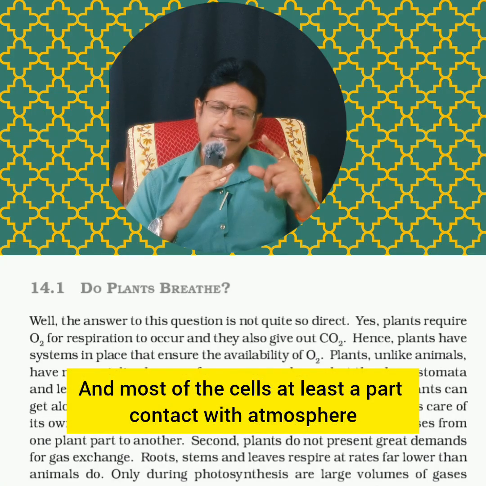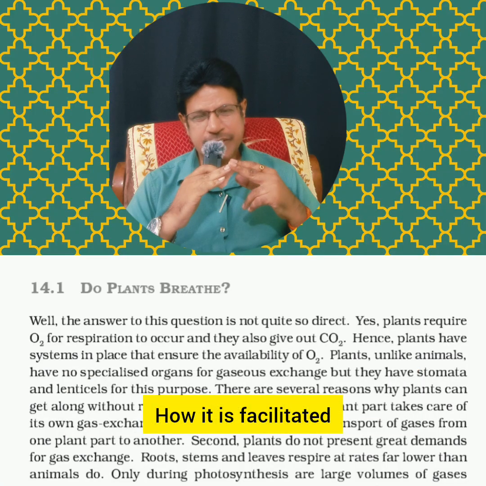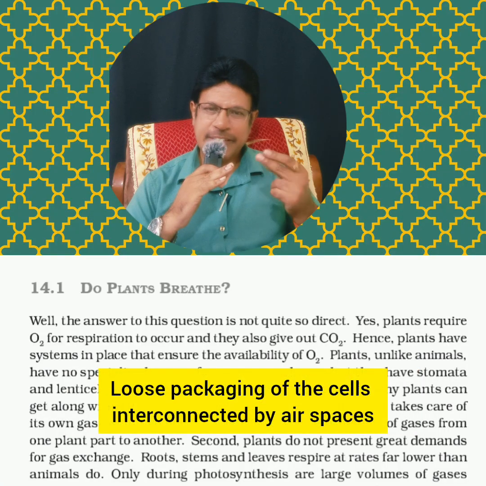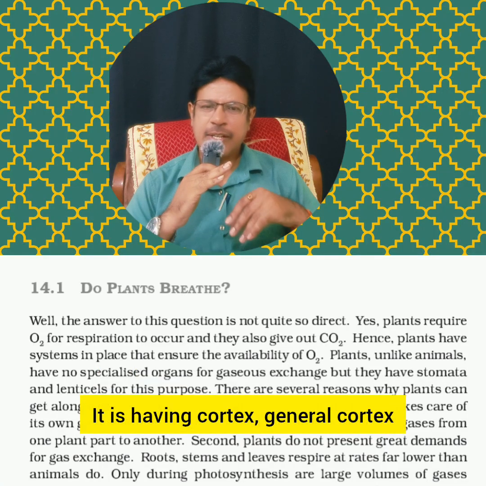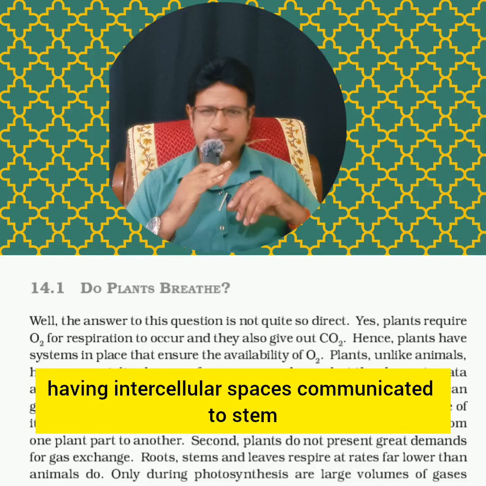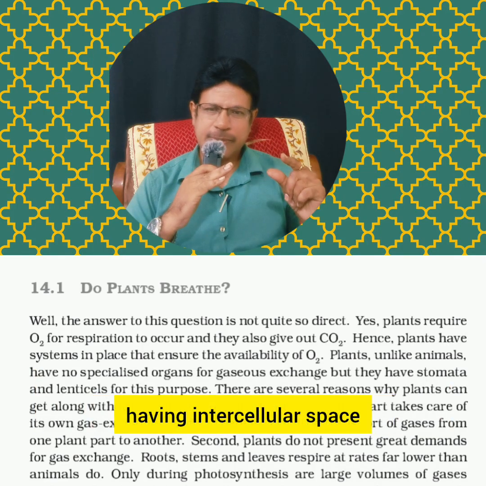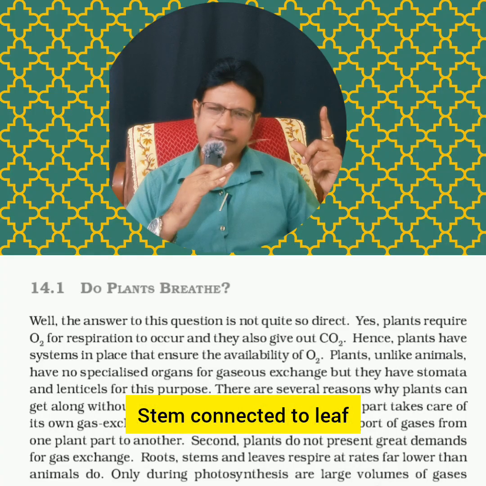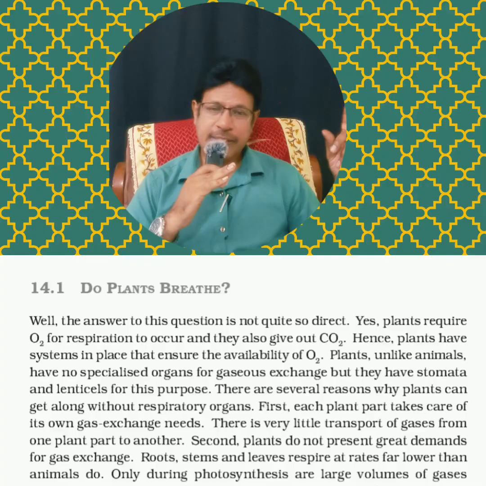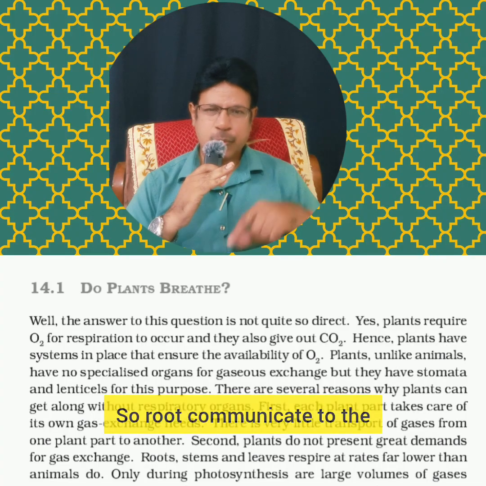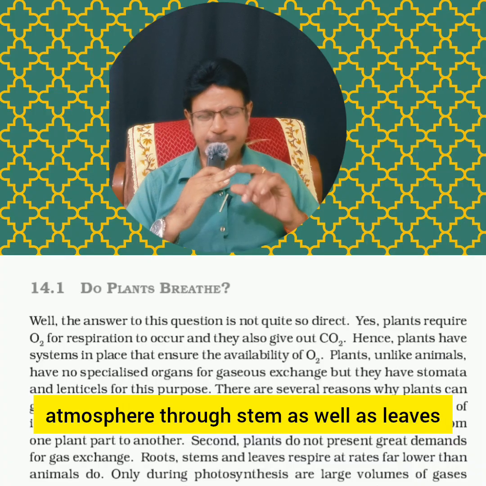And most of the cells have at least a part in contact with the atmosphere. How is it facilitated? Loose packing of the cells interconnected by air spaces. Root is underground. It has a cortex having intercellular spaces, communicating to the stem having secondary cortex with intercellular spaces. Stem is connected to leaf having mesophyll cells with intercellular spaces connected to the atmosphere. So root communicates to the atmosphere through stem as well as leaves.